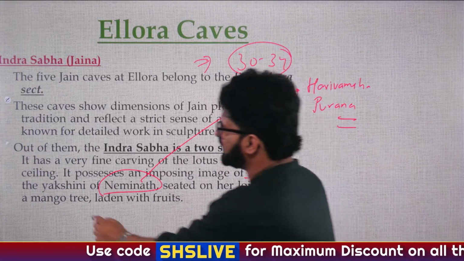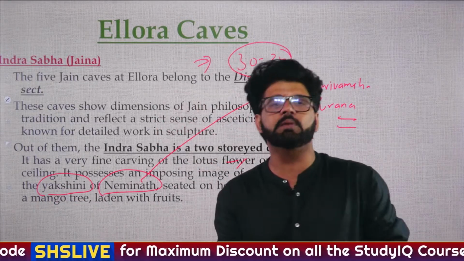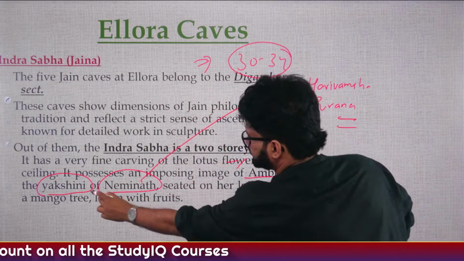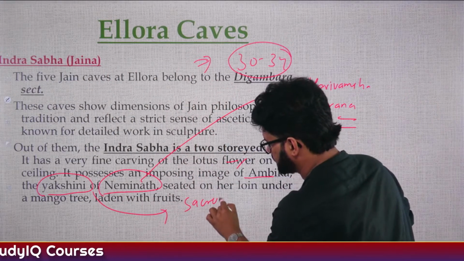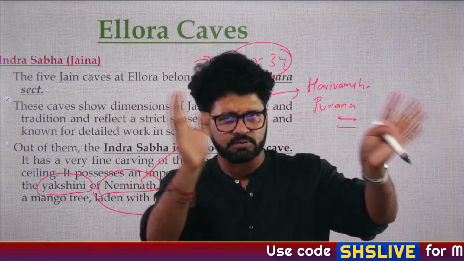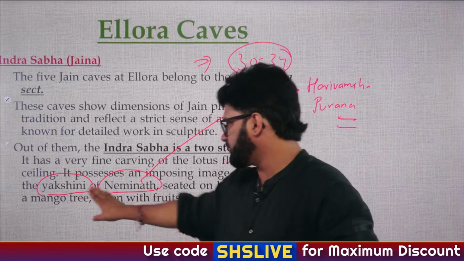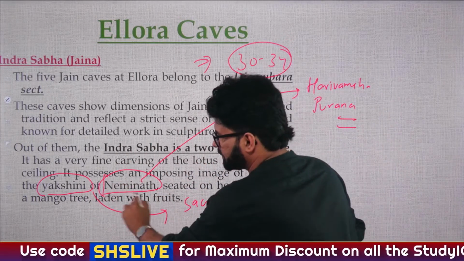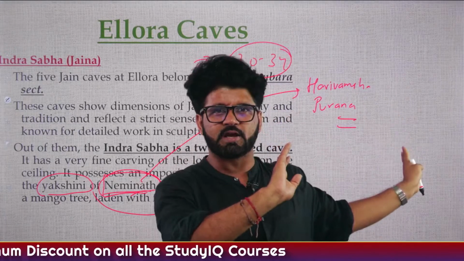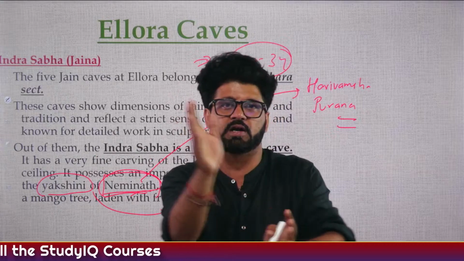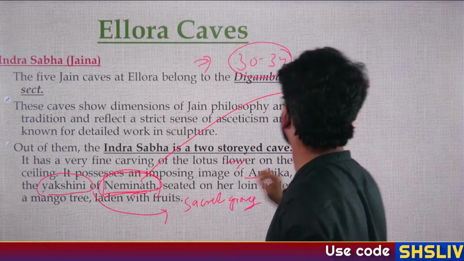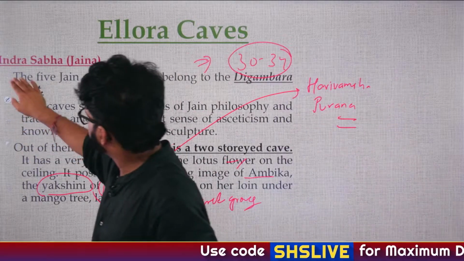What is Yaksh and Yakshini? You don't have to do a PhD on these terms. Generally in many cultures you have sacred groves, sacred plants. So Yakshas and Yakshinis are associated with different plants, but they have different meanings here and there as well. Yakshini of Neminath. Remember Neminath. Neminath is very important, because he is mentioned in the Hari Vamsha Puran. So these books are important. You already know they ask which of the following are Buddhist text and Jaina text. So we have to keep a tab on these kinds of texts. Fine, let's move on.